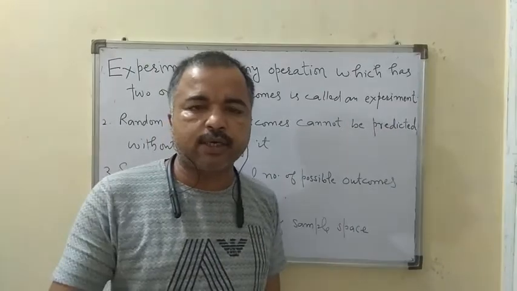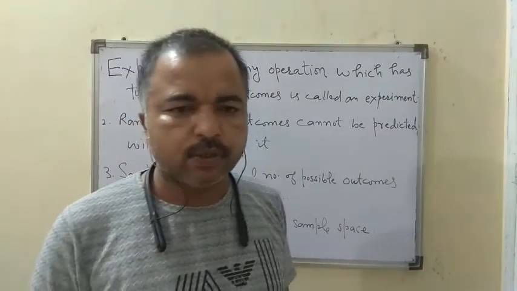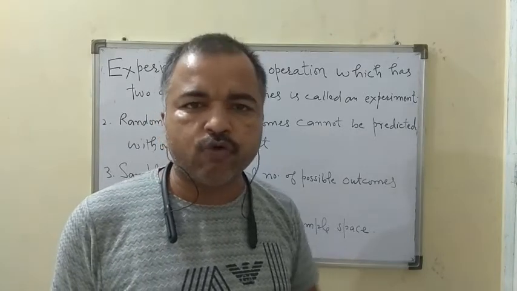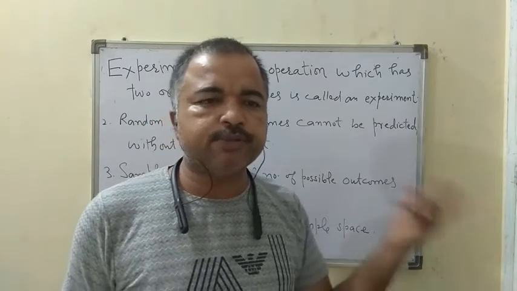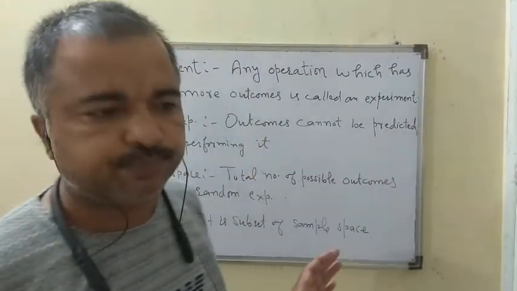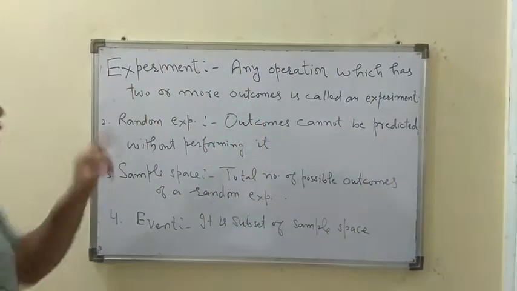We toss a die, children play ludo, that is an experiment. Either one may come, two may come, three may come, four, five or six may come, so this is an experiment. So any operation which has more than one outcome is called an experiment.